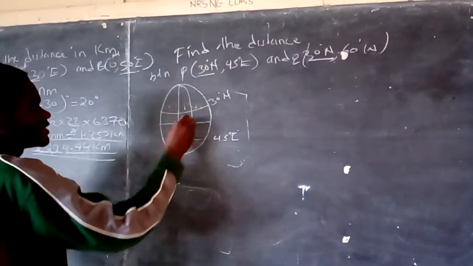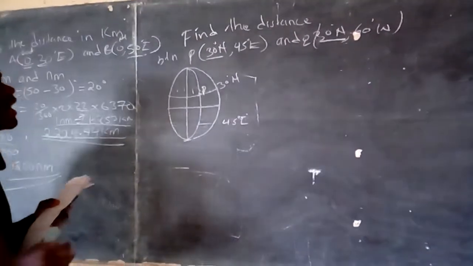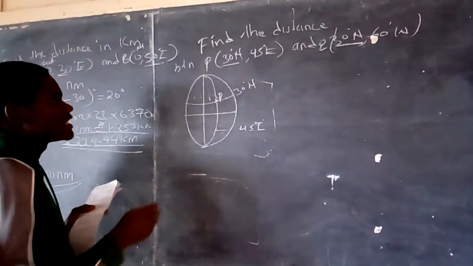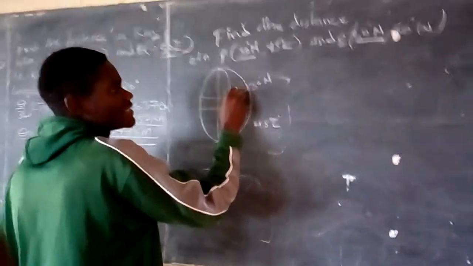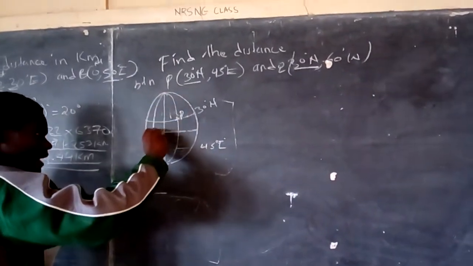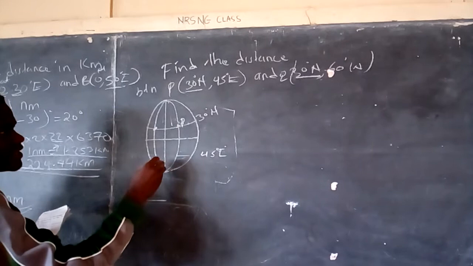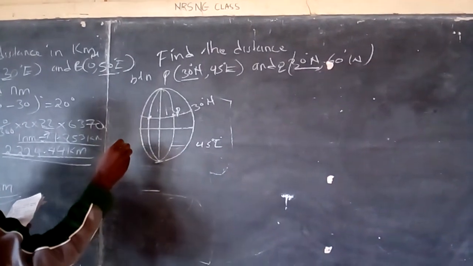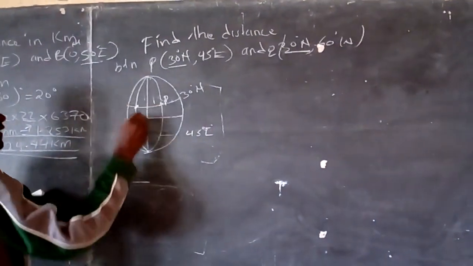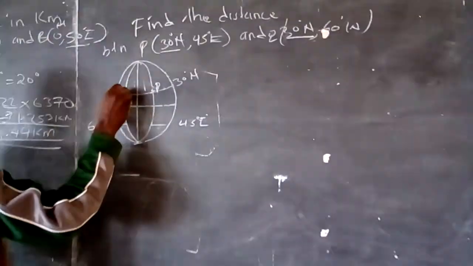Degrees east. Now that is the point P. This is my point P. Then I have another point Q, which is on the same 30 degrees north but 60 degrees west. Meaning it is here. 30 degrees north, then 60 degrees west, meaning that point Q is at this point.